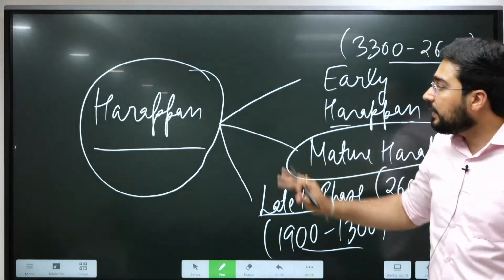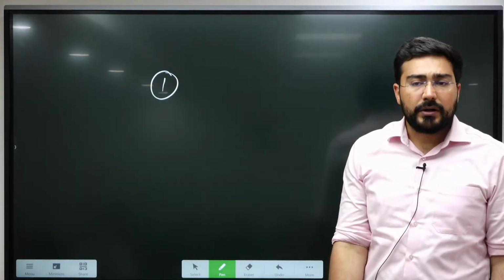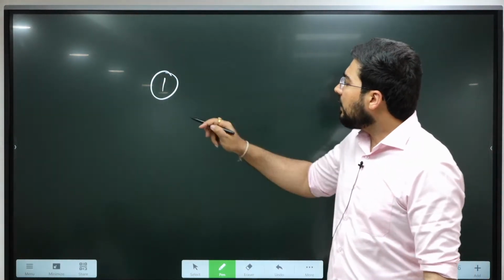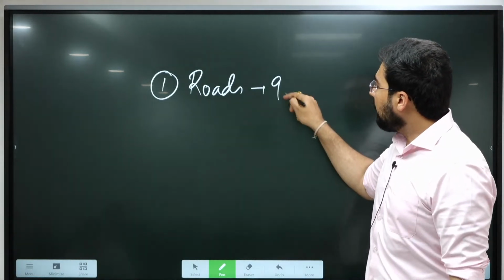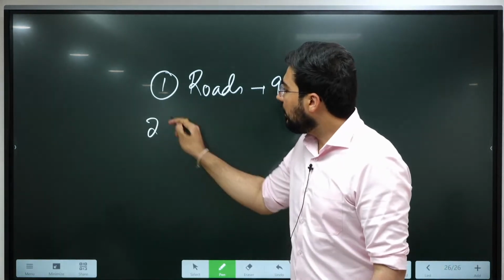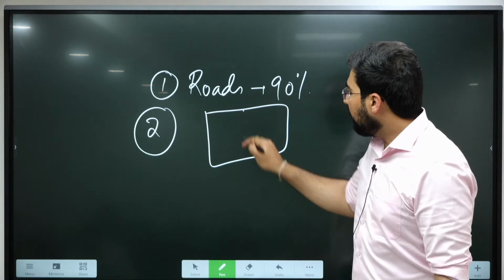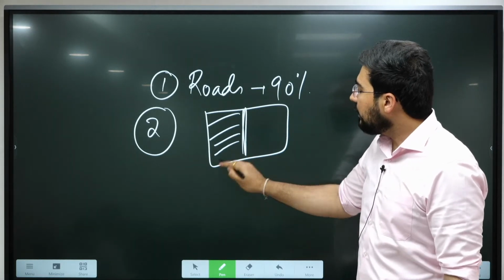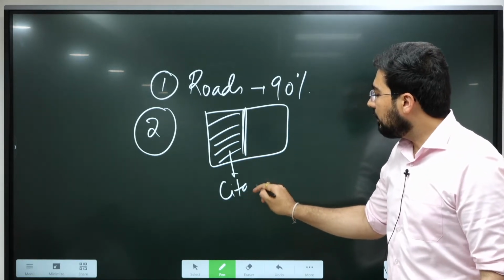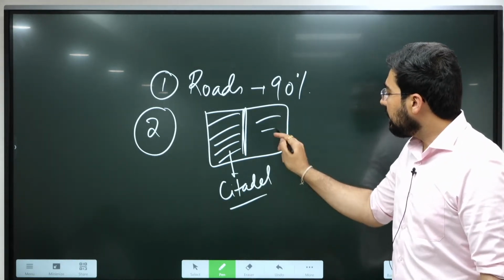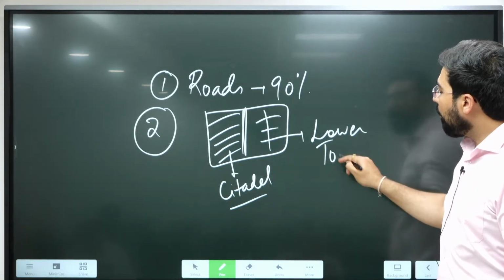If we talk about the cities of Harappa, they had certain characteristics. What are those characteristics? You can see the roads cut at right angles. In the whole pattern of the city, on the western side they had the ruling class, and this was known as the citadel or palace, and this other area was known as the lower town, where the common people lived.